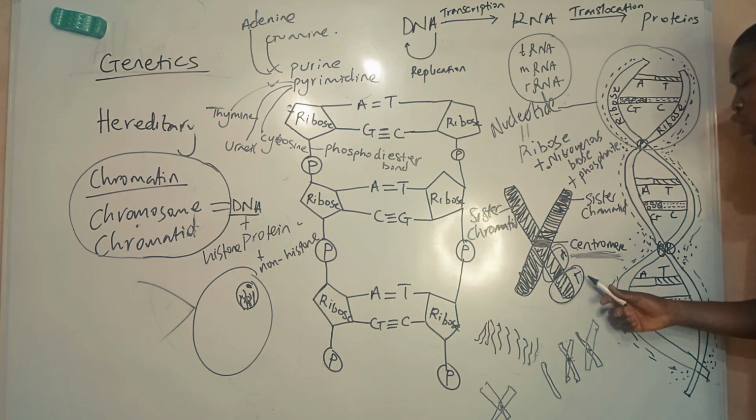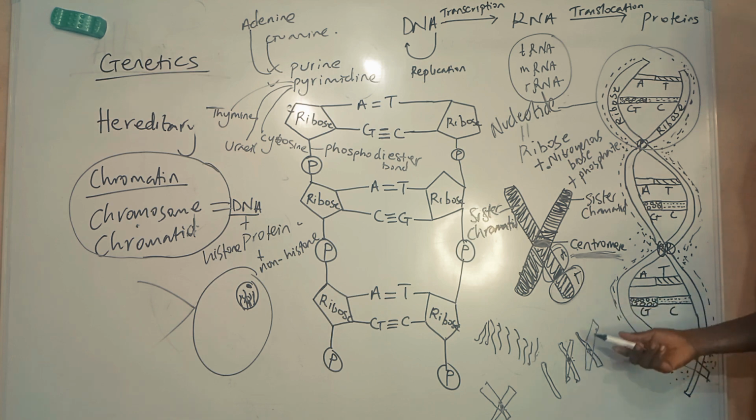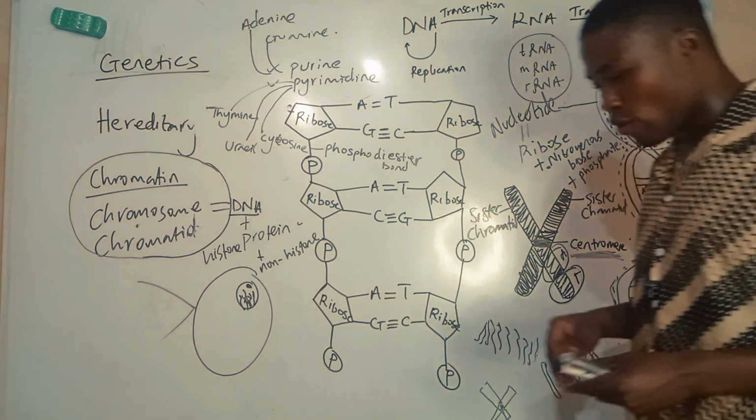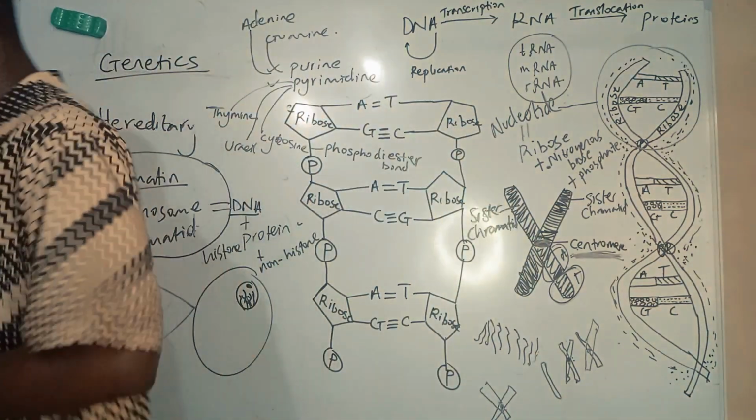Two genes can be found on the same chromosome or the same homologous chromosome. Such genes are said to be linked. Those are non-Mendelian characters, and we'll talk about them in subsequent videos.